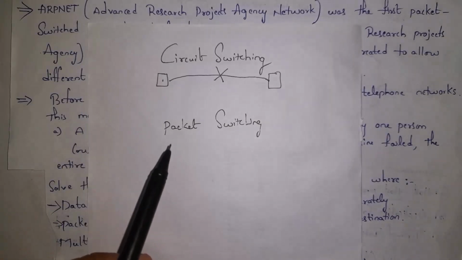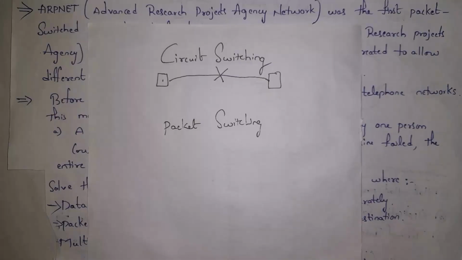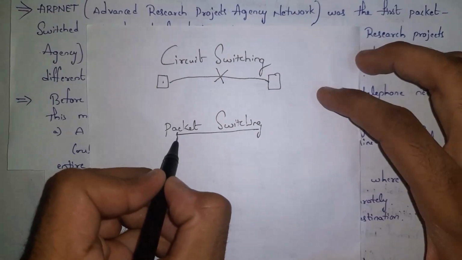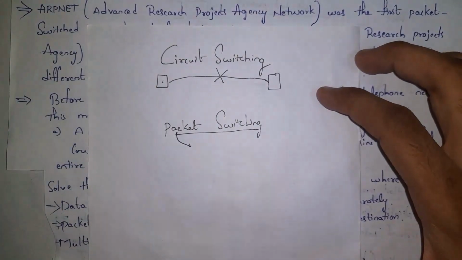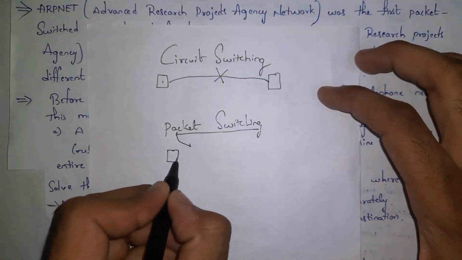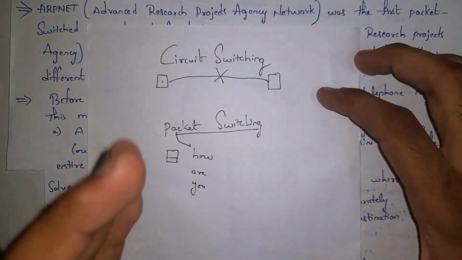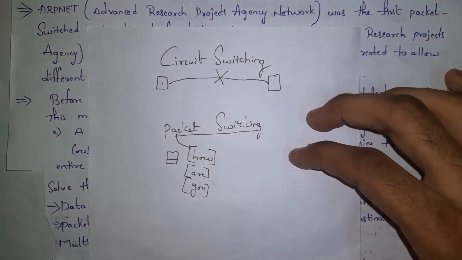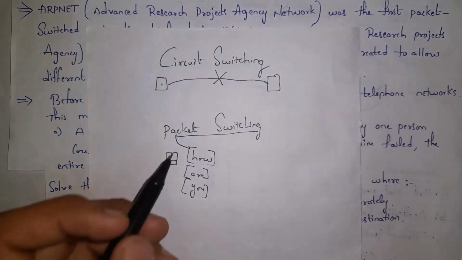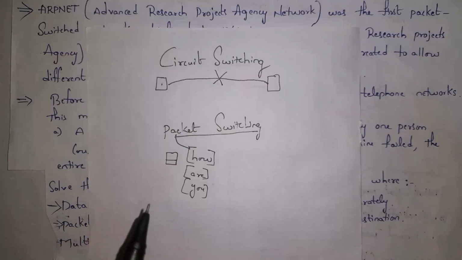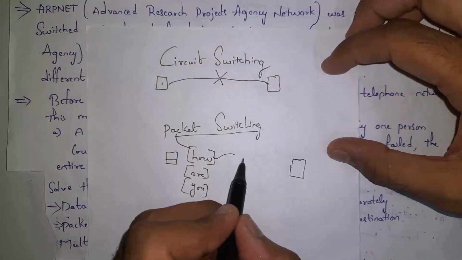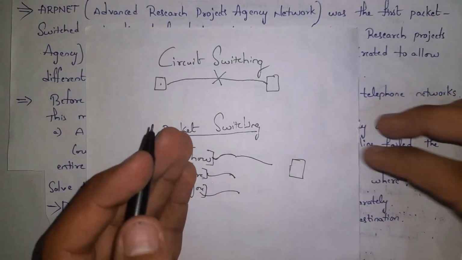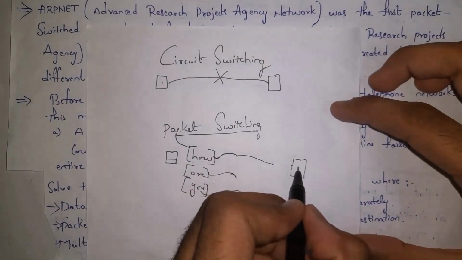If you consider packet switching, present 4G mobiles are examples of packet switching. Guys, the name itself says packet switching, that is, data is divided in the form of packets and they will reach the destination. For example, by using my 4G mobile, I will speak how are you. Whenever I speak how are you, the data is divided in the form of packets, like how is one packet, are is one packet and you is one packet. So these packets will find the best route and they will reach the destination. So how will find the best route, are will find a best route and you will find another route. After reaching the destination, they all will reassemble in order, so this person will hear how are you.